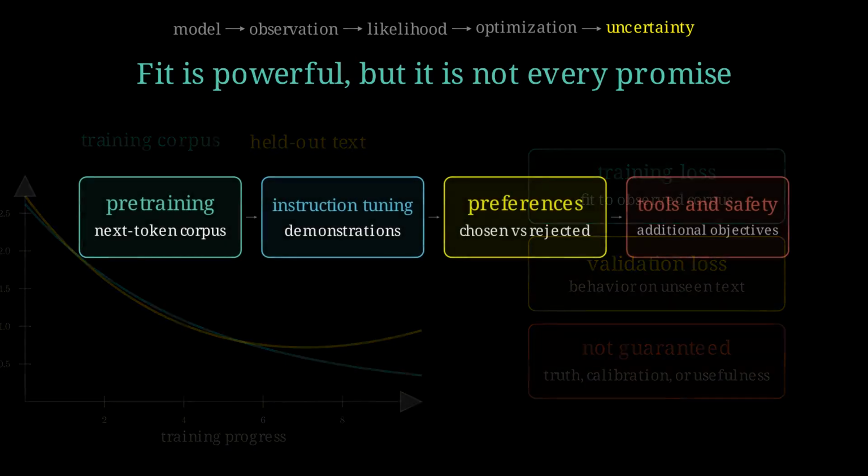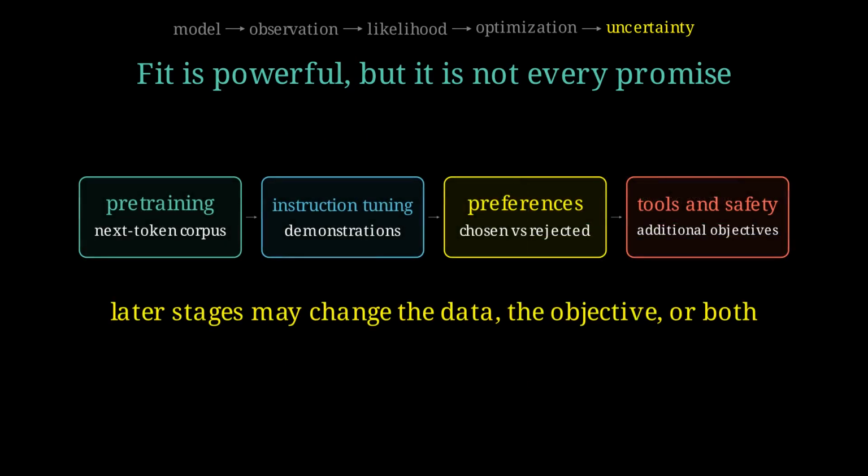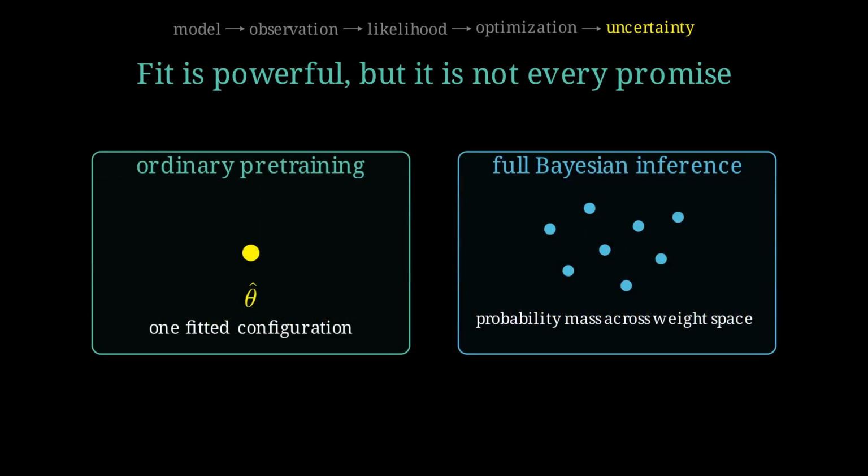Next token pre-training builds a base model. Instruction tuning, preference optimization, tool use training, and safety work introduce later datasets and sometimes different objectives. Those stages matter enormously. We should not attribute every final behavior to maximum likelihood on the original corpus. Standard pre-training retains one fitted weight configuration. A full Bayesian posterior across billions of weights would quantify a different kind of uncertainty and is far more computationally demanding. Ordinary cross-entropy training does not compute that posterior.